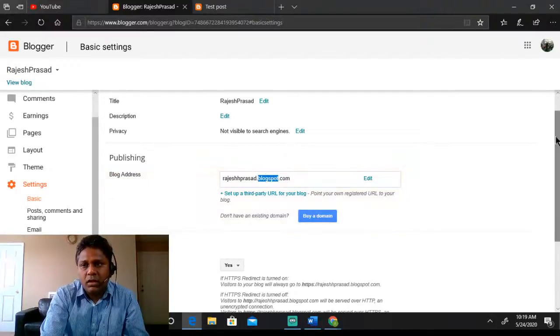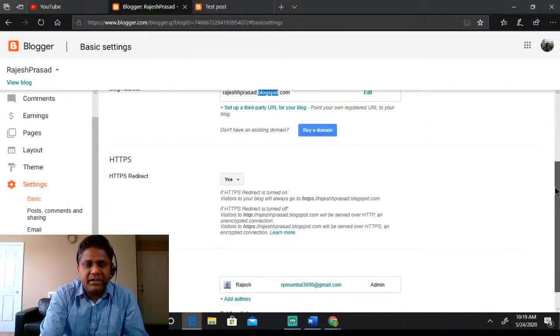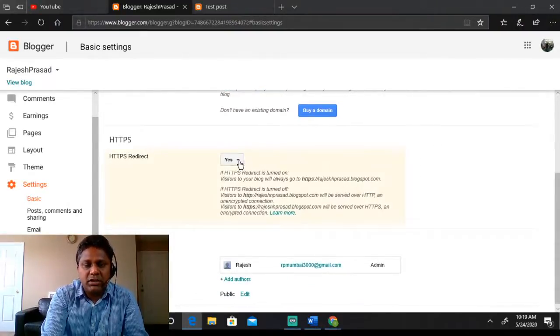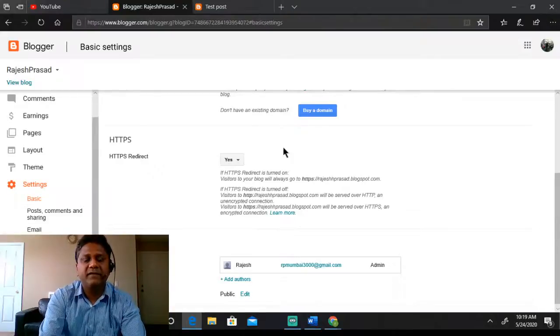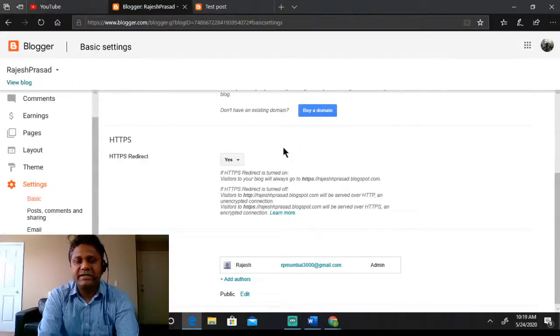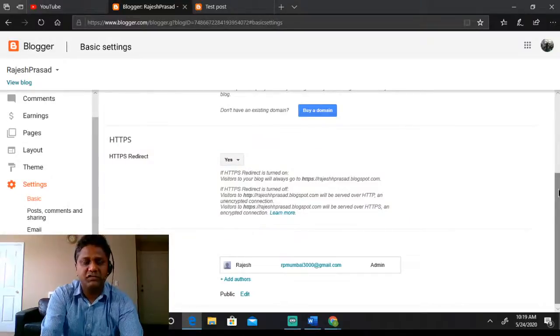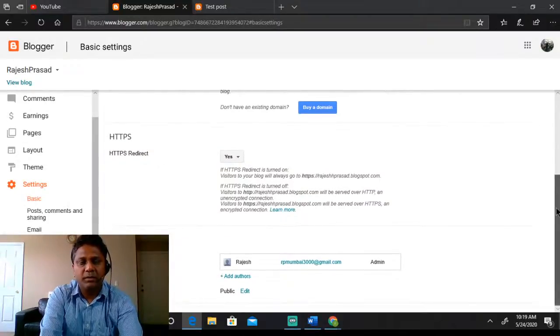rajeshprasad.com. Then the HTTPS, that's the power of Google. By default, it gives you an HTTPS. HTTPS is more from the security of the website perspective. So it gives you free SSL certificates. If you go with other hosting services, they may charge you for that. Google gives you for free.